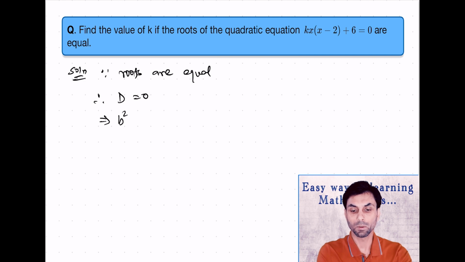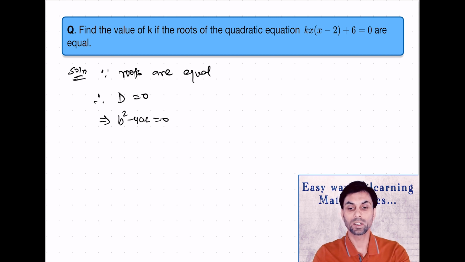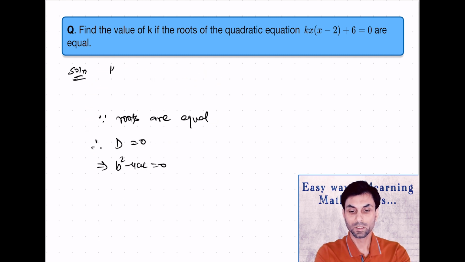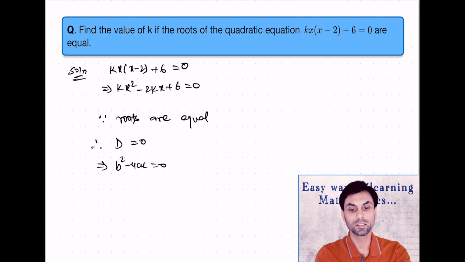And so that will be b square minus 4ac equals 0. Now our equation is not in the standard form, so let's rewrite it in the standard form first. We have kx into (x minus 2) plus 6 equals 0, which we can write as kx square minus 2kx plus 6 equals 0.